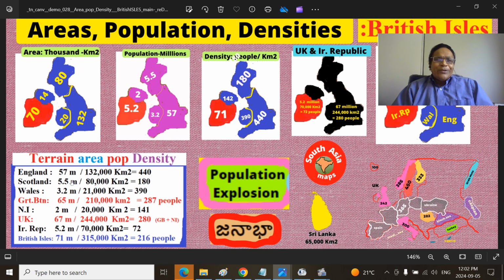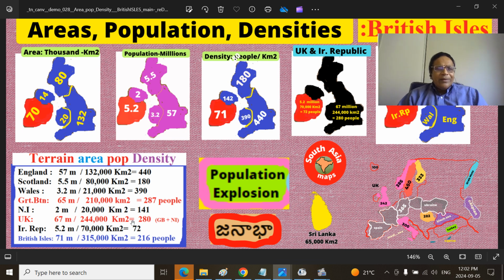So here I have divided this population by this surface area. Take for example England: 57 million people divided by 132,000 square kilometers gives 440 people. Scotland will be 180 people. Wales will be roughly 390 people. And Great Britain as a whole is 287 people.